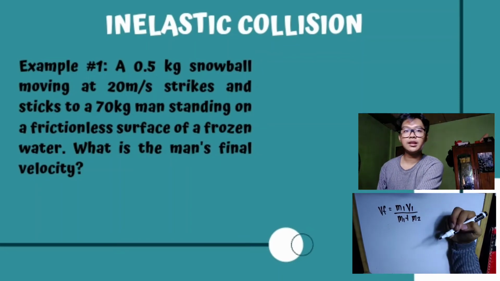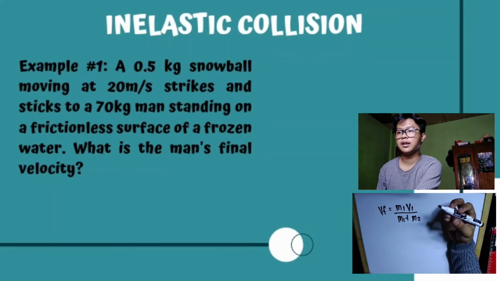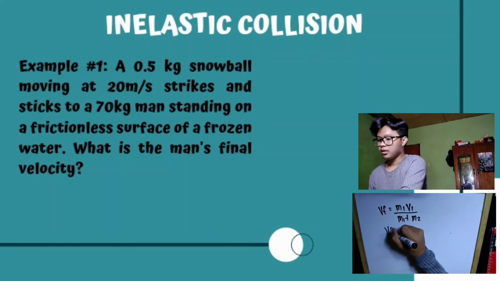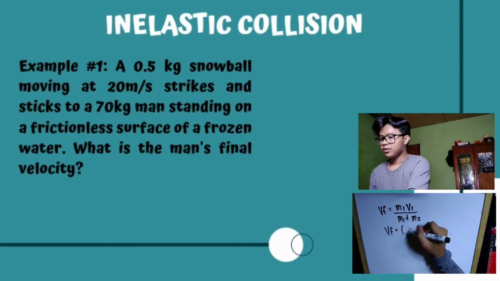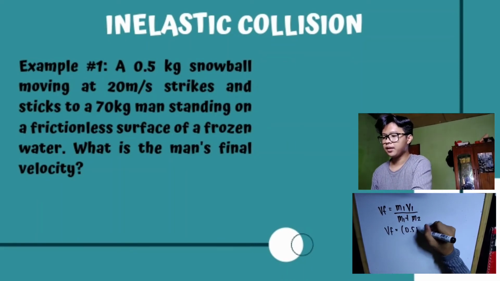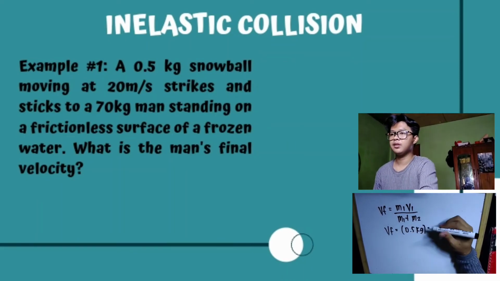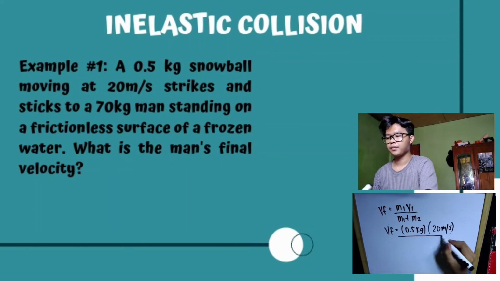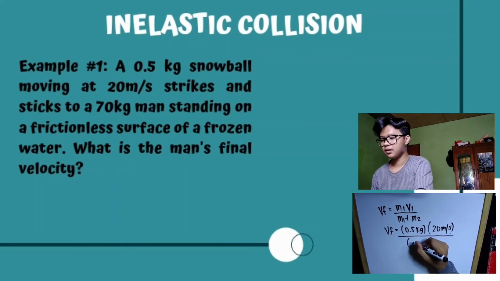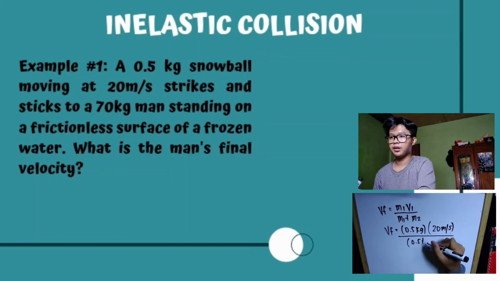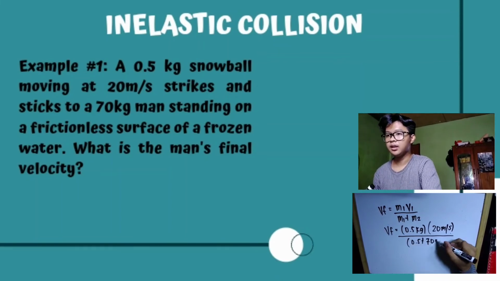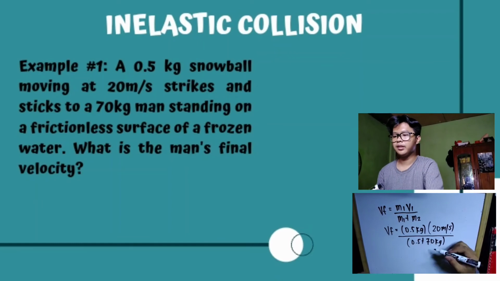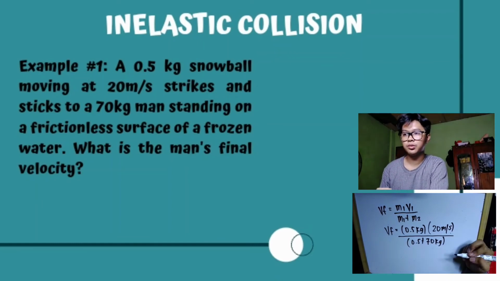So, in this, we can now substitute the given values. 0.5 kilogram is the value of M sub 1, multiplied by V sub 1, 20 meters per second, divided by 0.5 plus 70 kilograms. 70 kilograms is the value of M sub 2.